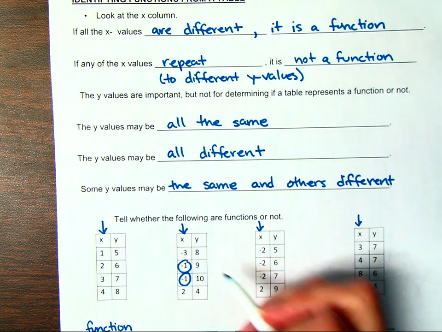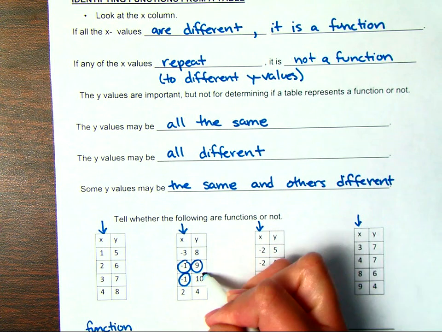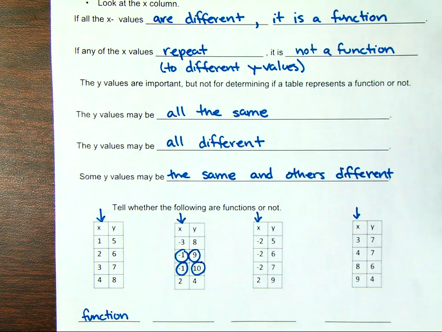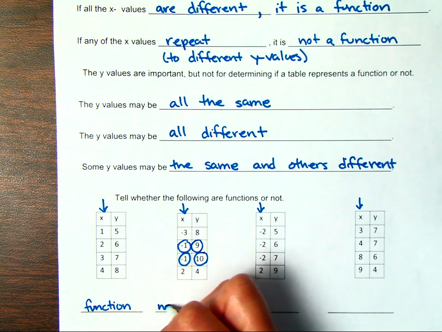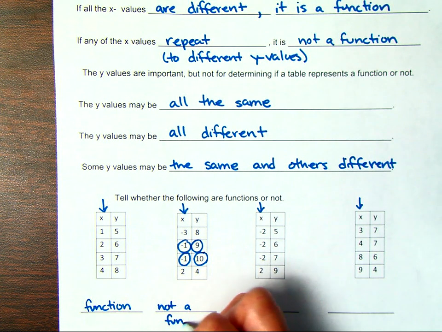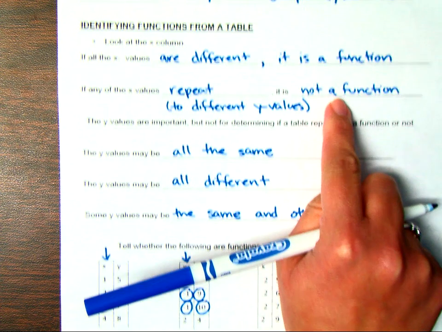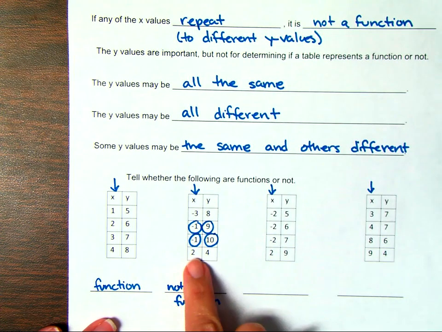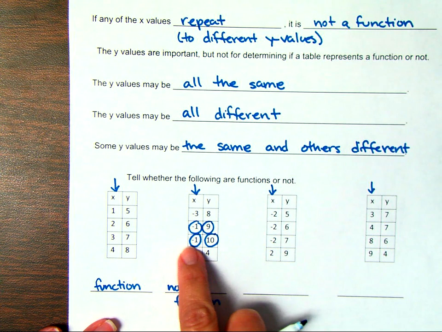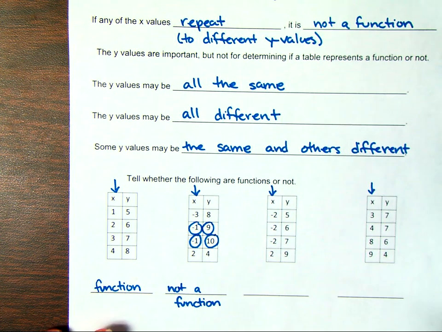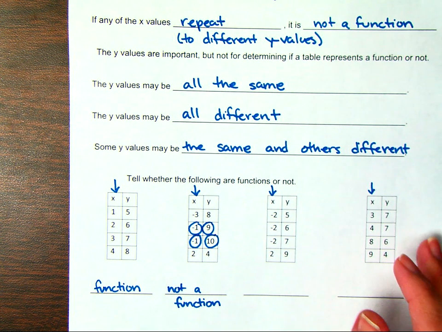So this right here, when x is negative 1, y is 9 here and 10 there. They make it separate, so this is not a function. If this said negative 1, 9, and then negative 1, 9 again, 9 is the same number, so then it would have been a function. That's where you've got to be careful.